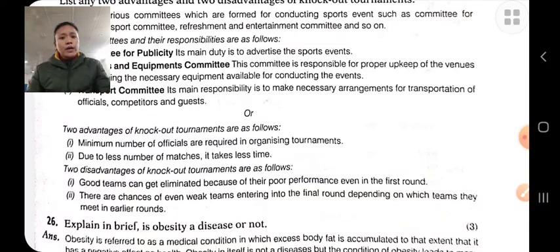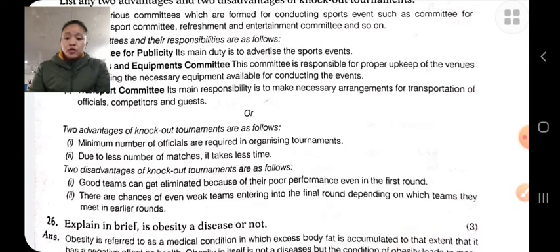Less time is consumed to finish the tournament because there are fewer matches. A good team emerges as the winner. Spectators' interest: the interest of the audience is high because of new competitions. Every time there is a new competition between new players. Less tiredness to the players: in a knockout tournament, there are fewer matches, therefore there is less stress and tension for the players, officials, etc.